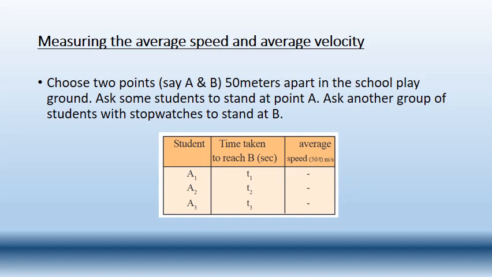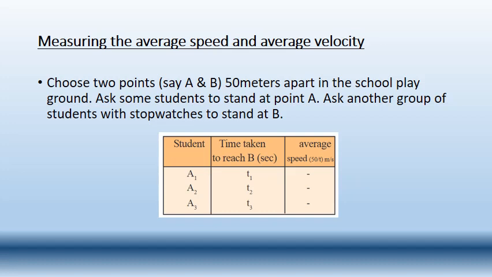So the average speed, okay, the less time taken, the student will have more speed, yes or no? If the time taken by the first student is 5 seconds, then the answer will be 50 by 5, which is 10.